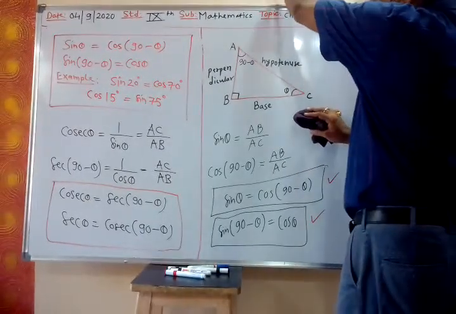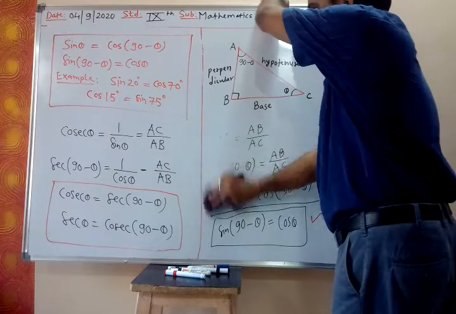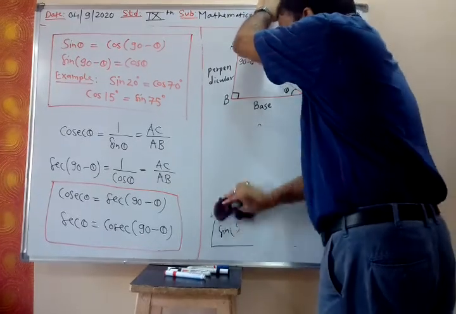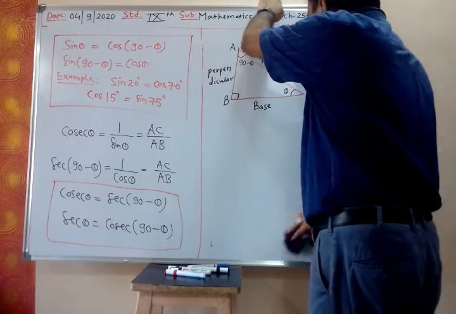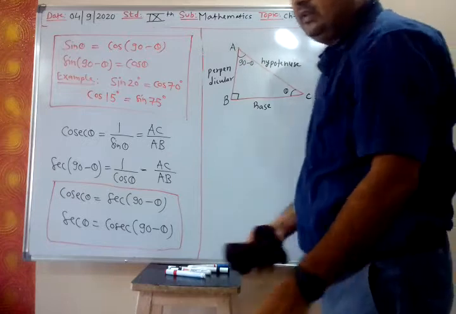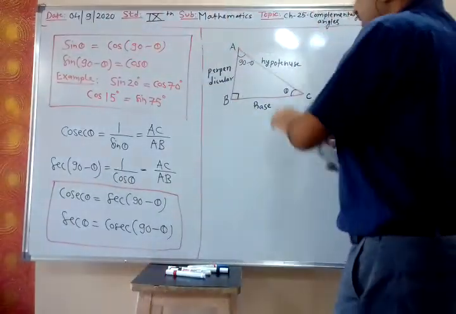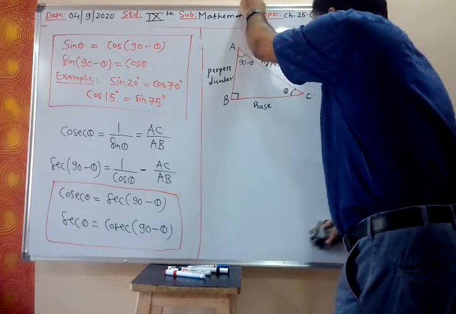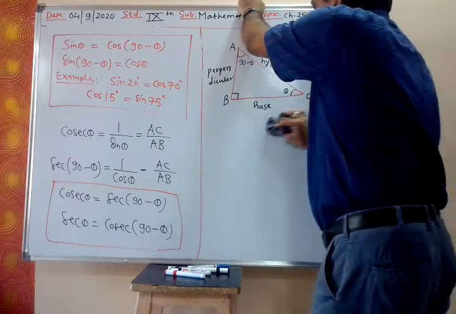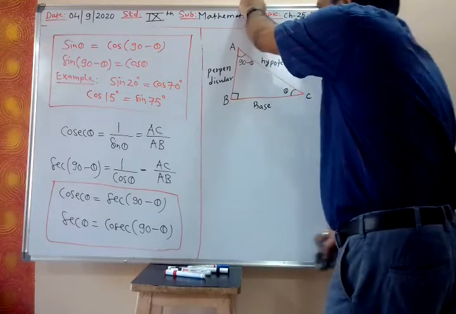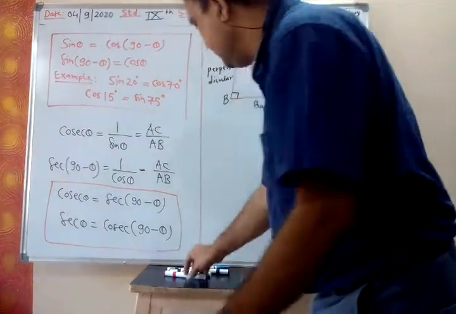Let us take one example for sec and cosec. Cosec theta is sec 90 minus theta, sec 90 minus theta is cosec theta, or cosec 90 minus theta is sec theta.